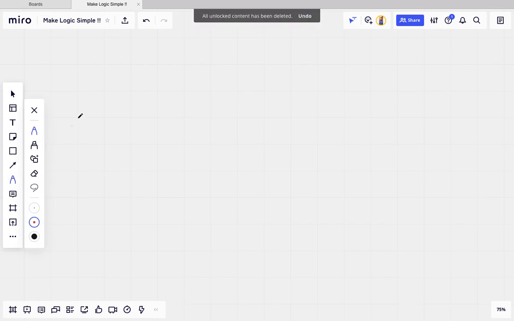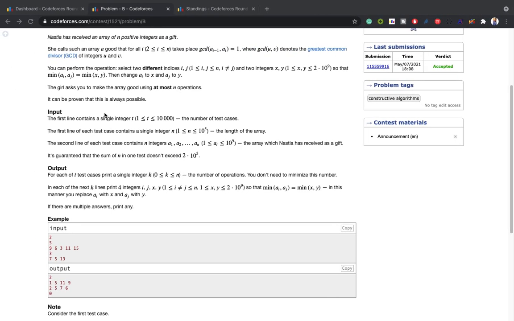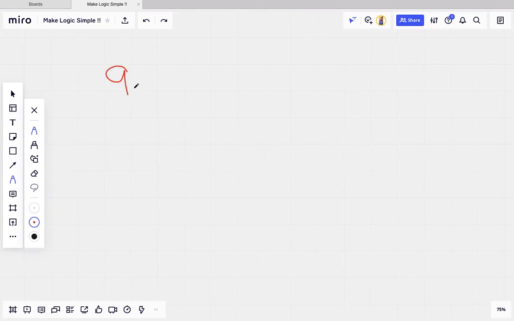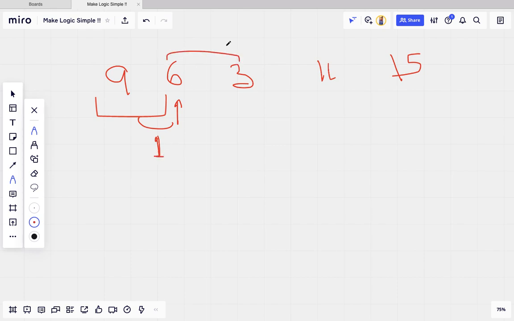The condition is that the GCD of a_i and a_(i-1) should be equal to 1, meaning adjacent elements must have GCD 1.